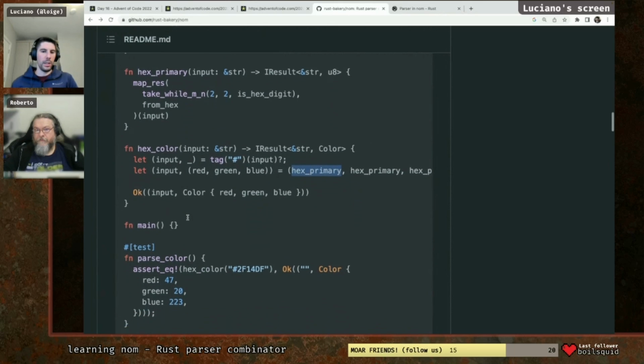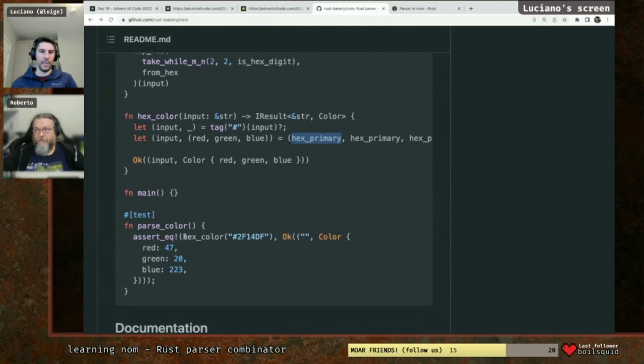And this is an example. If you parse this color, it needs to be an Ok. You see that this means consume the entire input, so the leftover is an empty string. So you always have the tail after you parse. And then you get the color in a struct, which is being created here effectively.